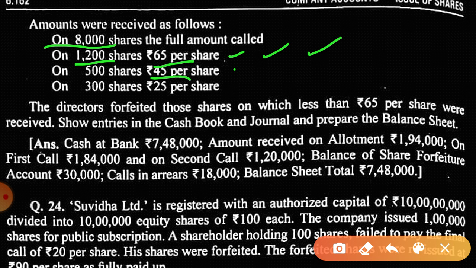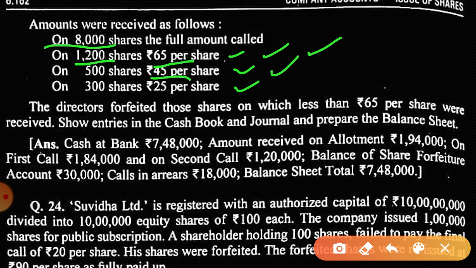That means they have paid application money and allotment money, and these 300 shares have only paid application money. Is this clear? So this was the only new thing in this concept, the way of asking the question. The concept is the same, but the way they are asking the question is different.